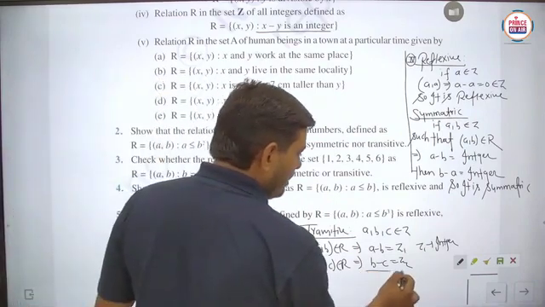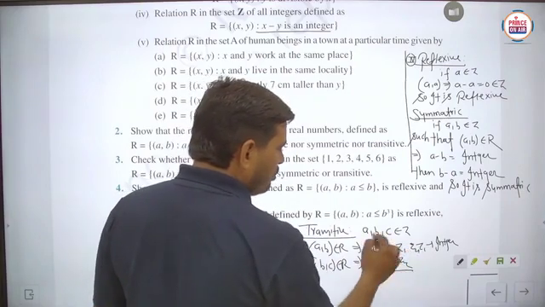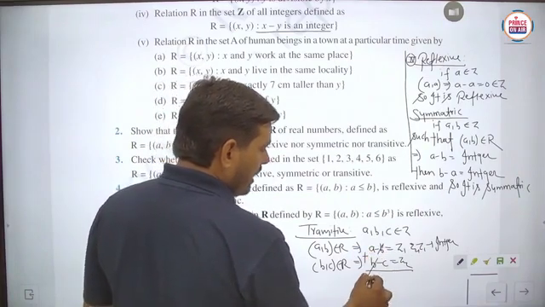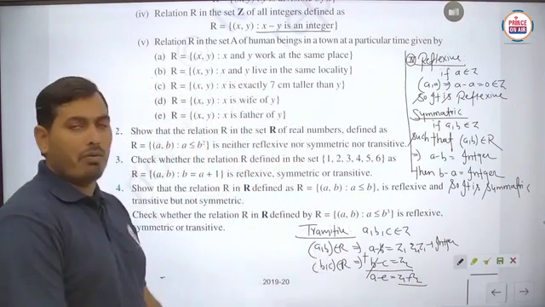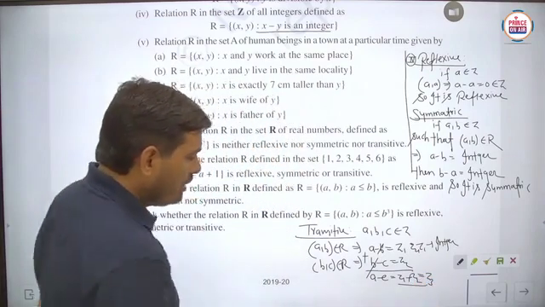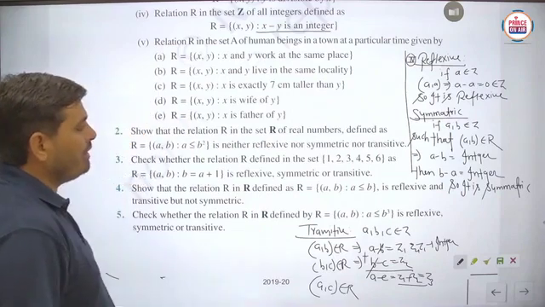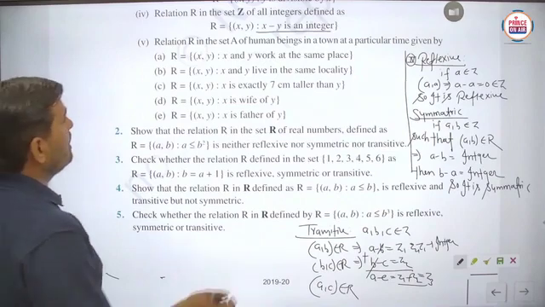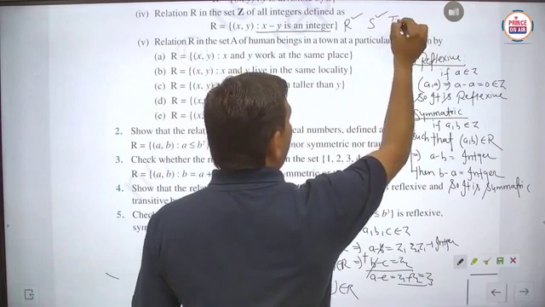Here z1 and z2 are both integers, so we can add both the equations. Then b will be cancelled out, and a minus c equals z1 plus z2. If any two integers are added, then definitely we will get a new integer z3. Is it to be clear? So you can say that (a, c) belongs to R, which means this particular relation is transitive. So it is reflexive, it is symmetric, and it is transitive.